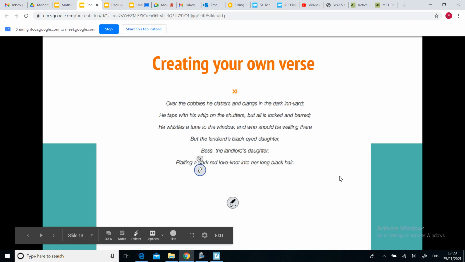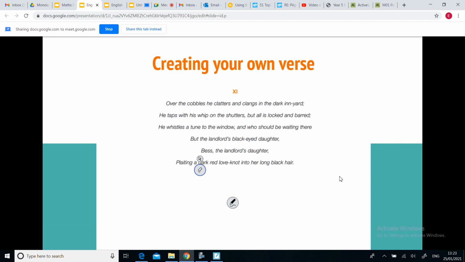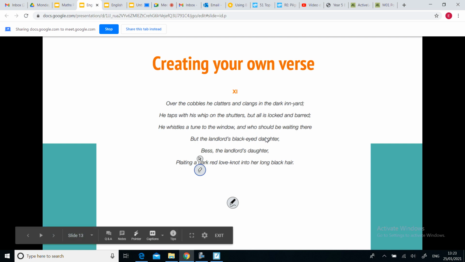So obviously we've discussed what happens at the end of the poem, which we know is that the Highwayman and Bess meet again together as ghosts. You've had a little think to yourselves already and written some notes down about what you think could happen next in the poem. So now what we're going to do is just have a look at this verse in particular. Now, all the verses have the same kind of structure, same rhythm, same kind of rhyme. Okay, but I've just taken this verse as an example.